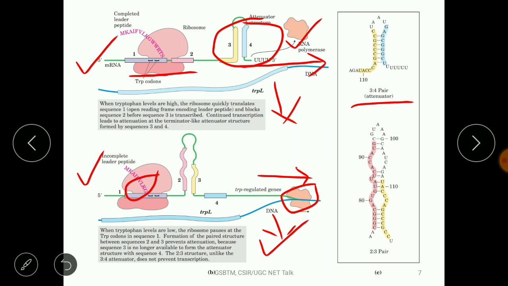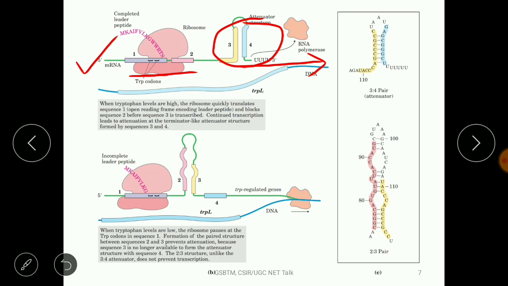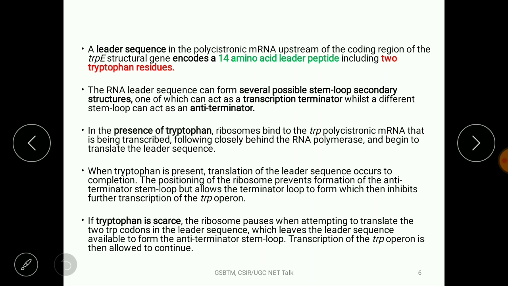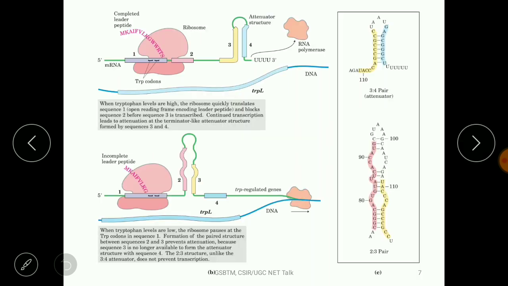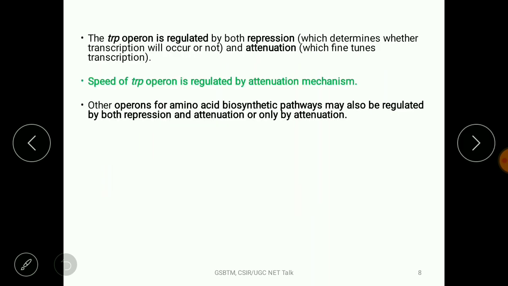I mean fine tuning of the operon, and here this makes the entire operon switch off, right? So this is an example of fine tuning regulation of the lactose operon. These are the written content that we discussed already, right? Now we can say the tryptophan operon is regulated by both repression as well as by attenuation, and attenuation is nothing but the fine-tuning regulation, right?